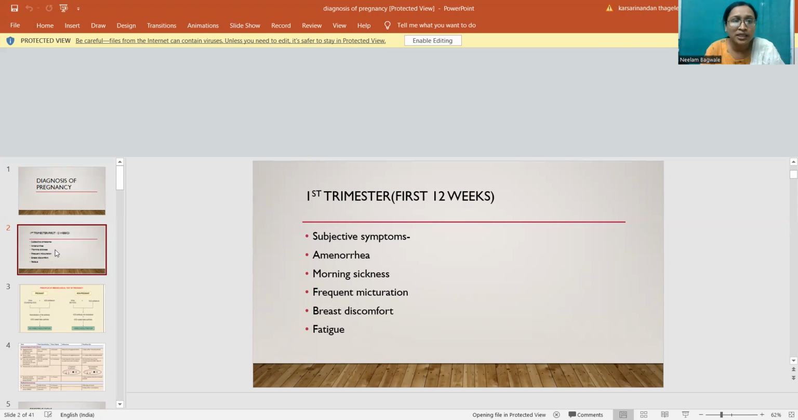So in the first trimester, that is up to the first 12 weeks of pregnancy, the subjective symptoms are amenorrhea, morning sickness, frequent micturition, breast discomfort, and fatigue.